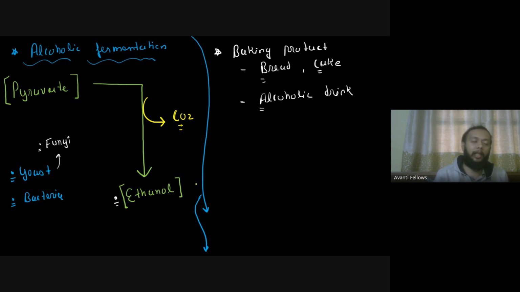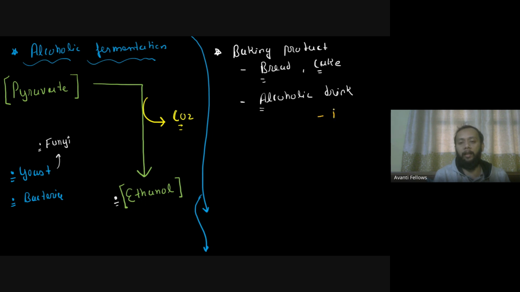See what happens during the baking process: the ethanol will ultimately evaporate. Because of this, you don't have the ethanol in the final product of the baking process, right? Bread or cake, it won't have the ethanol. Only the impact of CO2 remains there, which shows up as fluffiness. So this is something you have to know in terms of your alcoholic fermentation.